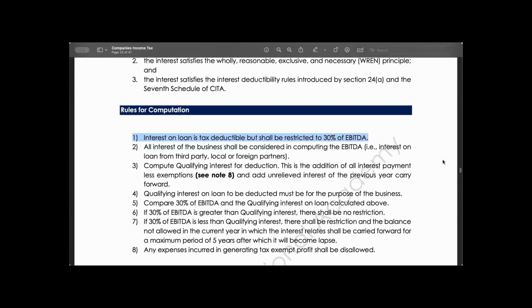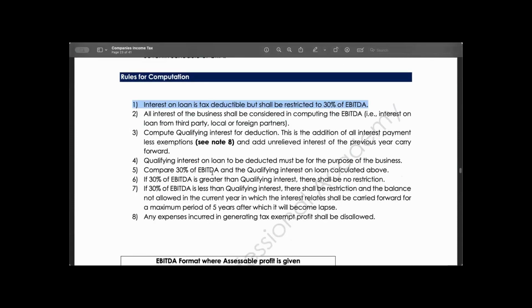Next, compute qualifying interest for deduction. What is qualifying interest? This is the addition of all interest payments less exemption, and add unrelieved interest of the previous year carried forward. We are going to be seeing that as we move on. Qualifying interest on loan to be deducted must be for the purpose of the business. Compare 30% of earnings before interest and tax and qualifying interest on loan calculated above.